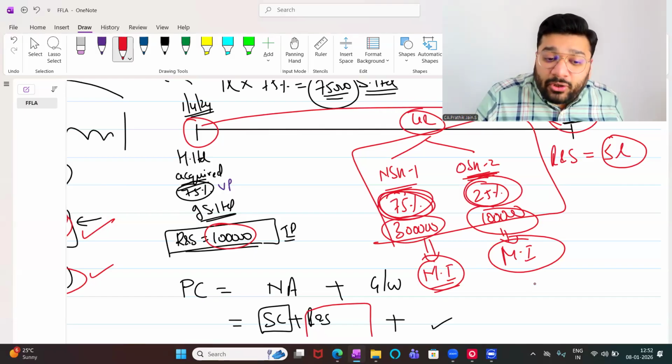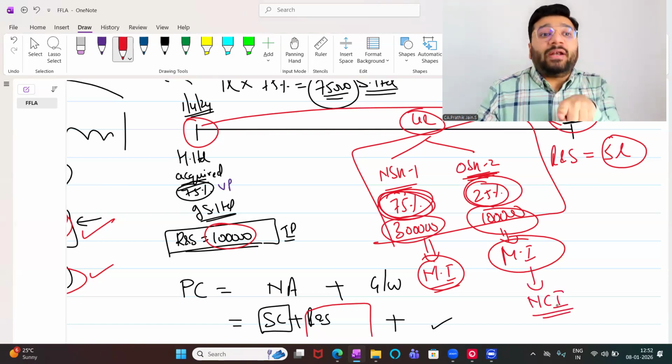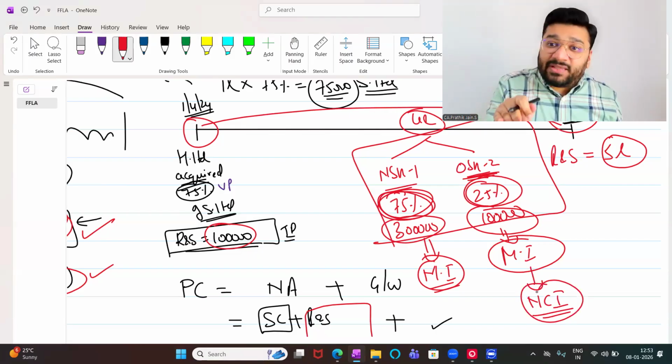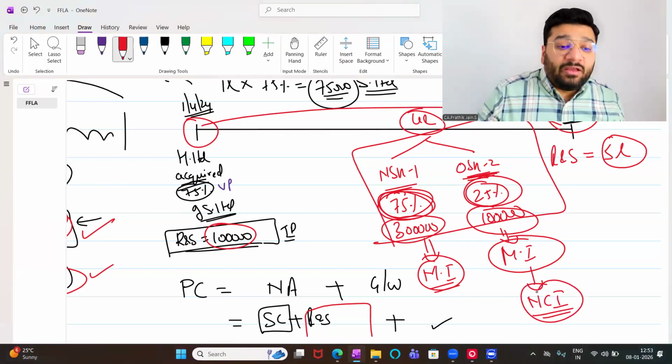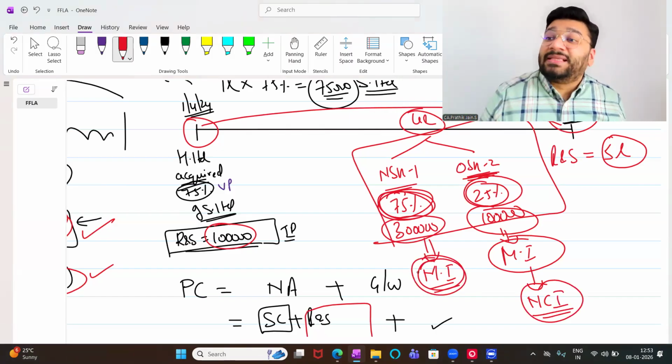So basically, minority interest are those people we call non-controlling interest. Minority means those people who do not have any control in the company, but they have the money invested, and still they don't have any control. Whereas a holding company is that company which has got ultimate control over the subsidiary company.